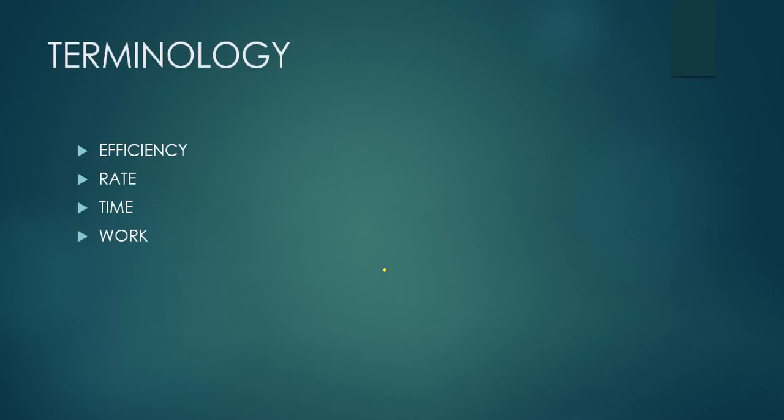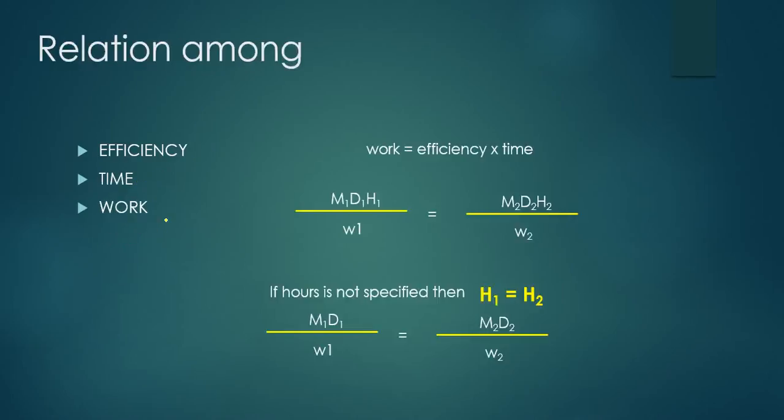What's the terminology here? Generally use efficiency, rate, time and work. Okay. See, what is the relation between efficiency, time and work? Work is equivalent to efficiency into time. When work is constant, simple, when efficiency increases, the time taken will decrease. Generally in problems, efficiency will be given in terms of number of people. What does it mean? When number of people increases means automatically the group's efficiency is increasing. When number of people are more means the efficiency is more, then the time taken will be less.